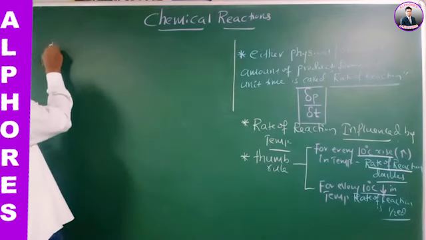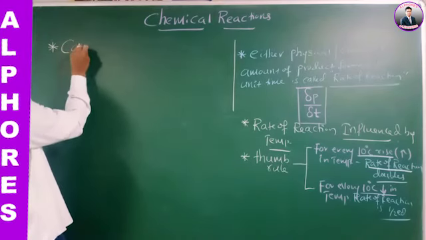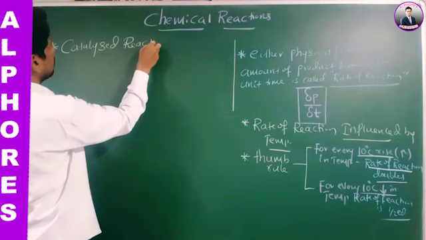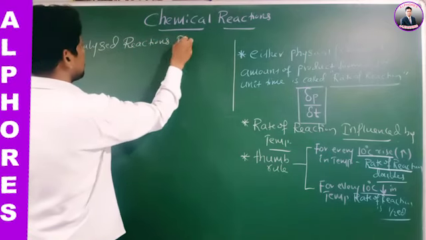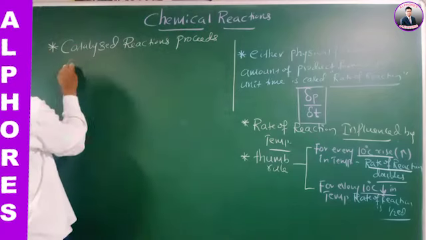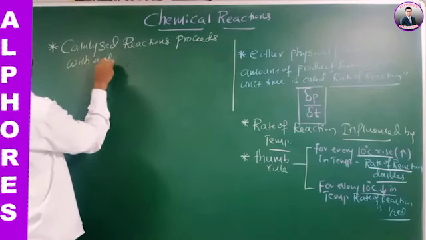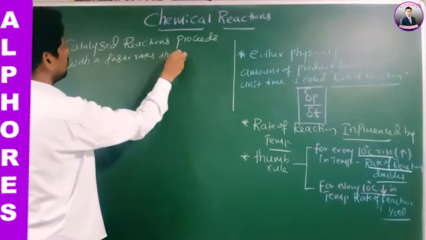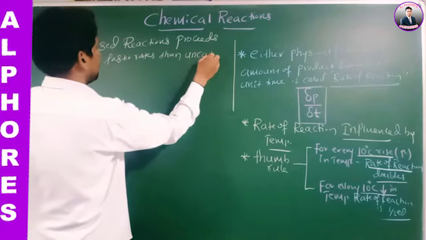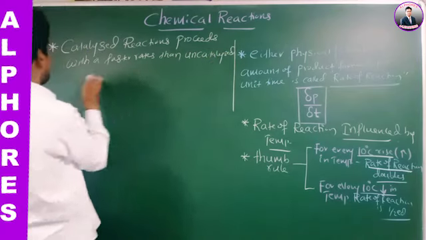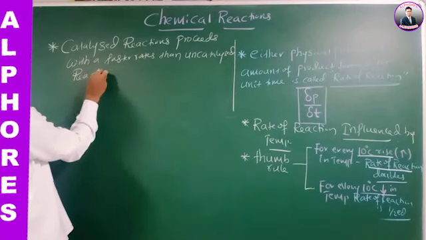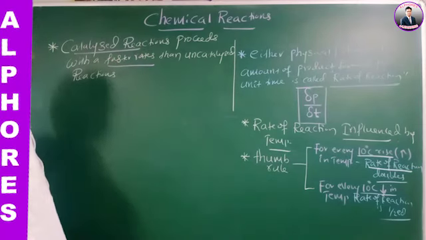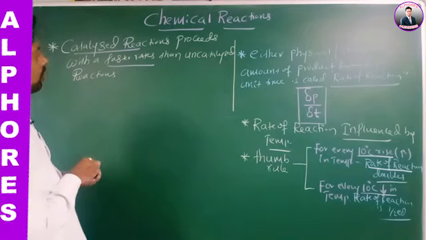Catalyzed reactions proceed with faster rates than what? Uncatalyzed reactions. Who is proceeding with faster rates? Catalyzed reactions than uncatalyzed reactions.